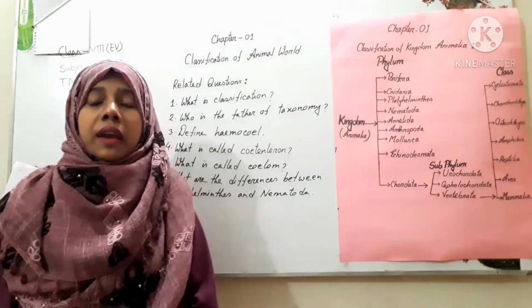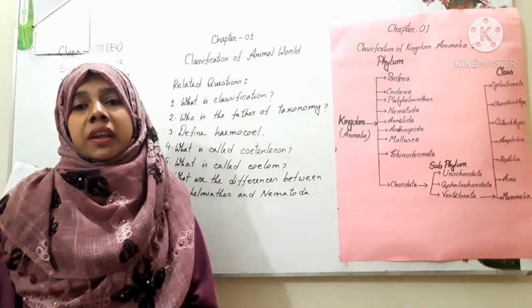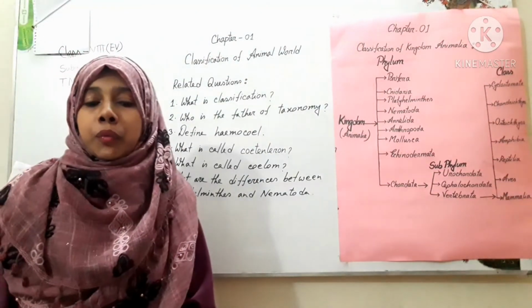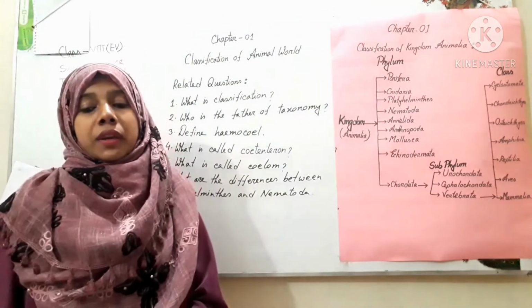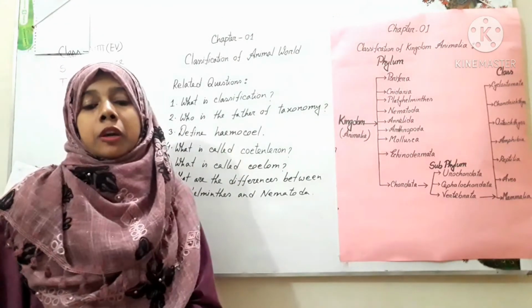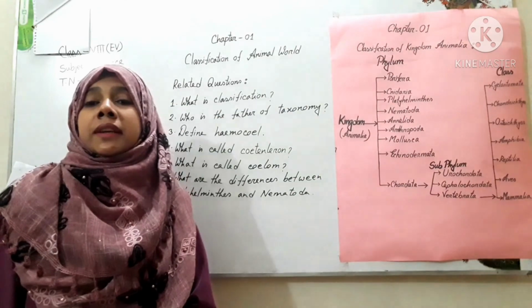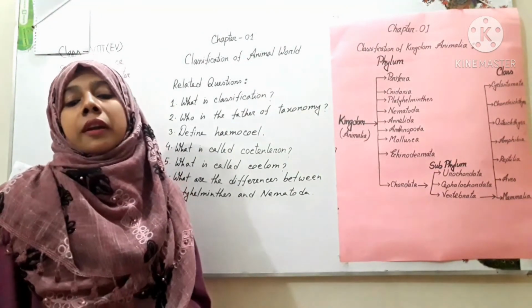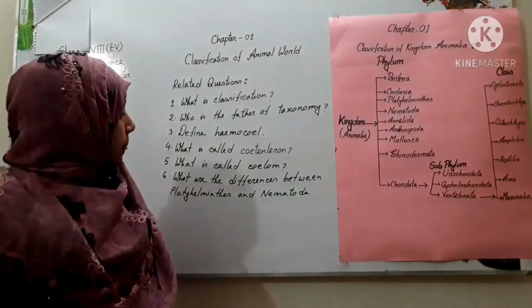The body cavity of hydra or phylum Cnidaria is known as coelenteron. Then what is called coelom? We know the space filled with fluid between the body wall and the alimentary canal of a multicellular animal is known as the coelom.